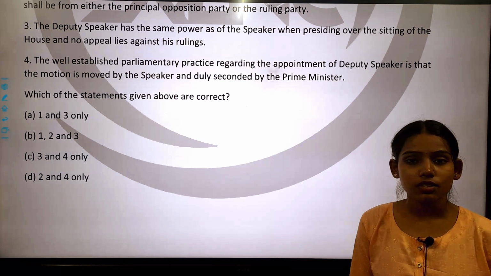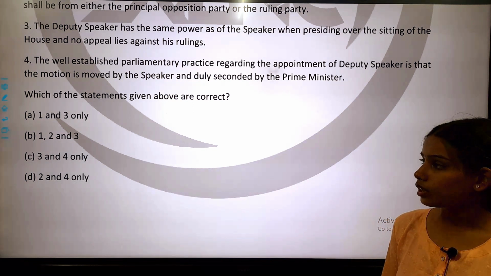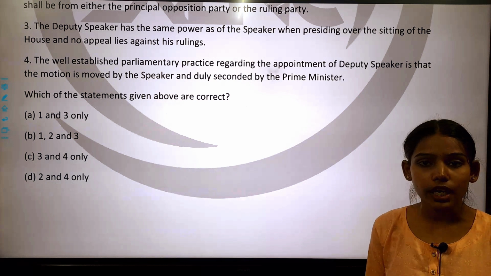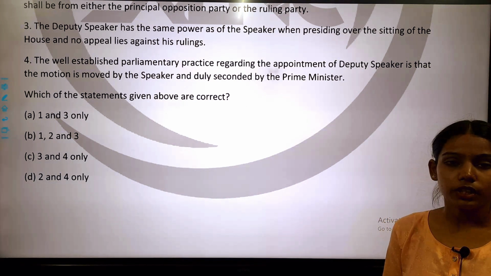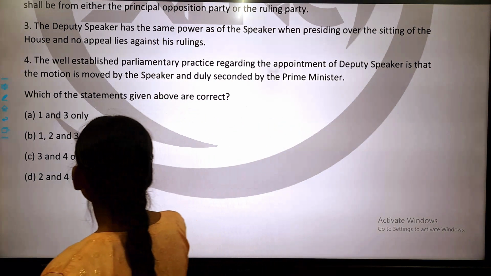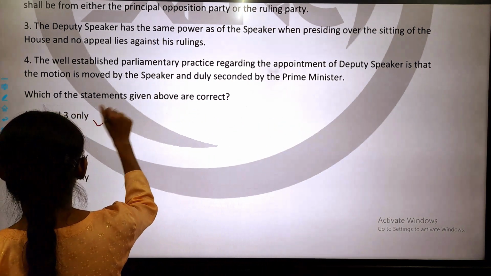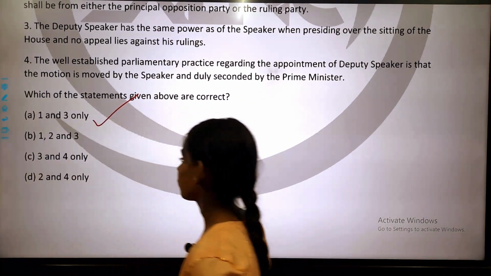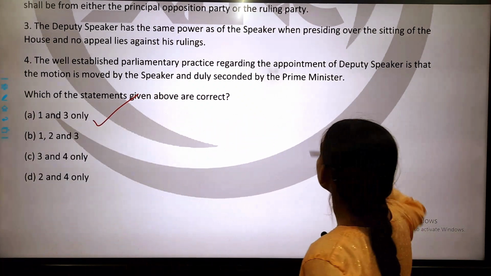So the correct answer of this question is option A, that statement 1 and statement 3 are correct, but statement 2 and statement 4 are not correct. So the correct answer is option A. Now come to the next question.